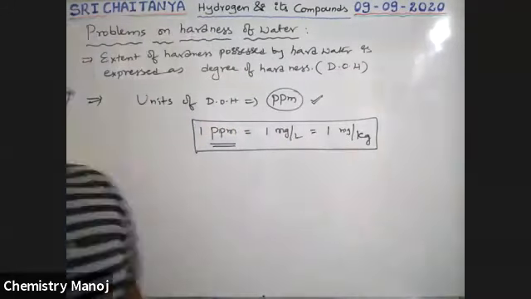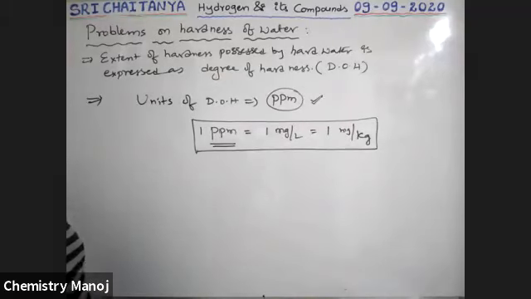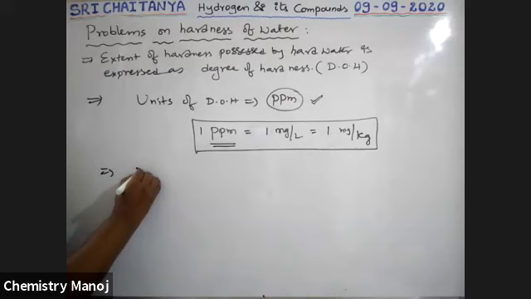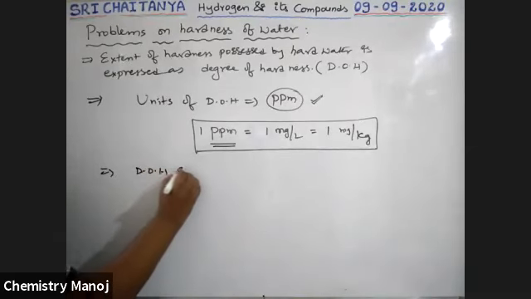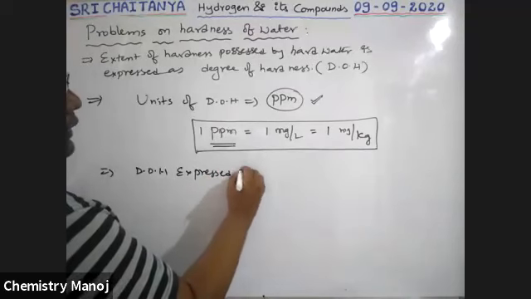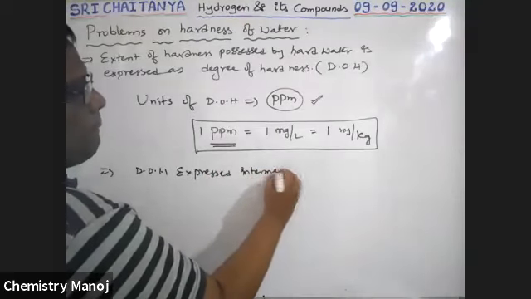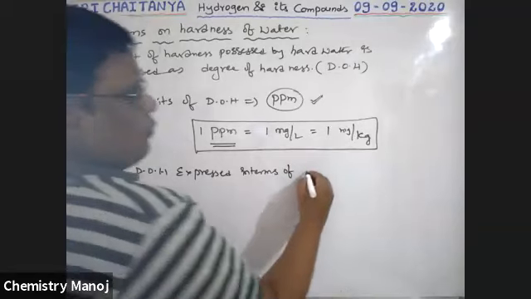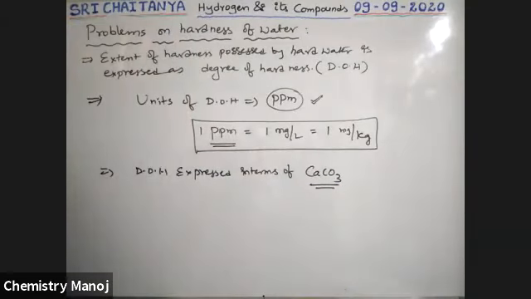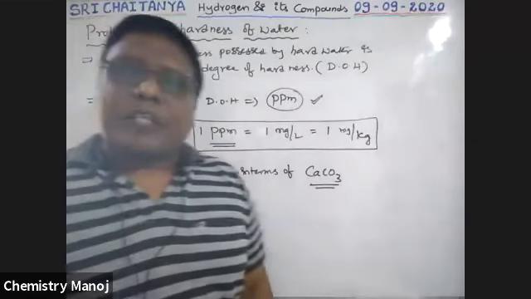Okay. So now boys, the standard compound: total degree of hardness is expressed in terms of CaCO3.